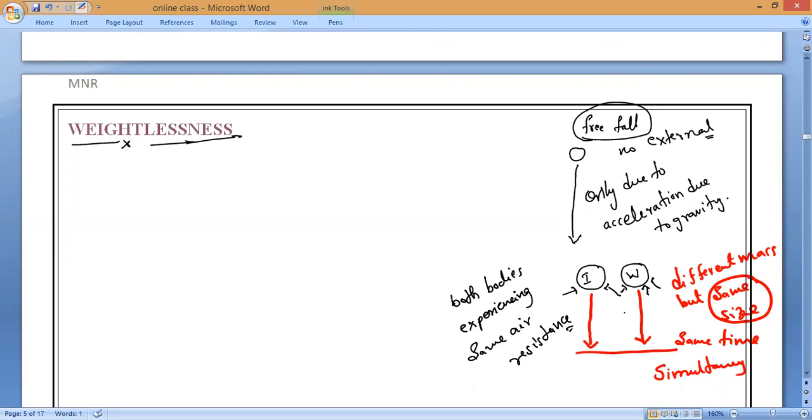So in this case also, the body is said to be in what? Free fall. But here one more force is acting. What is that force called? Gravitational force. Understanding? Under the gravitational force, they are also experiencing the same air resistance. Then also the bodies are said to be in free fall. These are the two definitions which we studied in the last class.